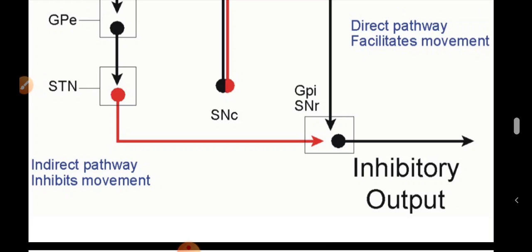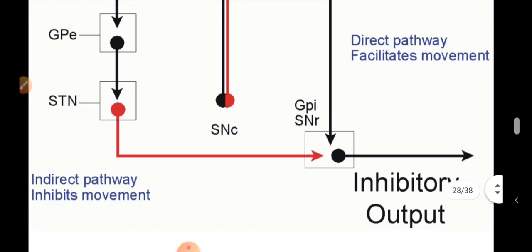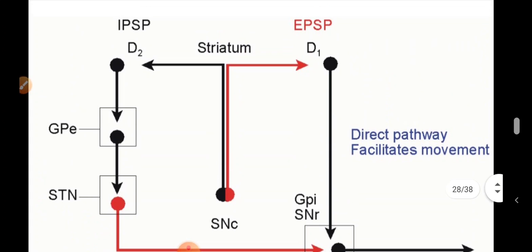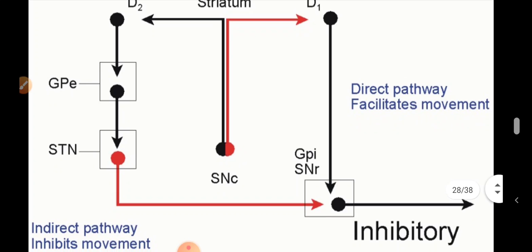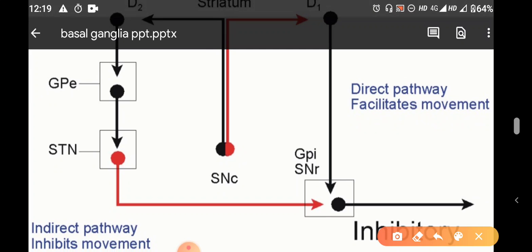The black lines show the inhibitory output, whereas through the D2 receptors, here you can see the external segment of globus pallidus will stimulate the subthalamic nuclei. From subthalamic nuclei, the excitatory fibers come to the internal segment of the globus pallidus and the substantia nigra pars reticulata, but this internal segment and substantia nigra will finally inhibit the thalamus.